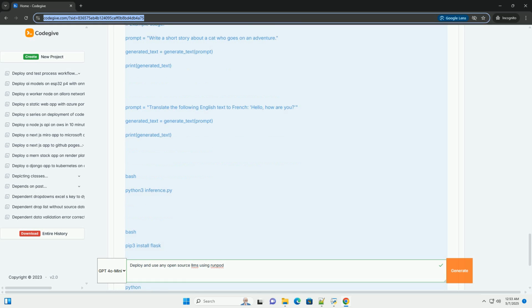4. Access the API. From your local machine, you can send a POST request to the API using curl or Python's requests library. Replace your_pod_IP_address with your pod's IP. Or with Python. 5. Open the port, if necessary. If you are getting connection refused errors, make sure that port 5000 is open in your Runpod pod's network settings.